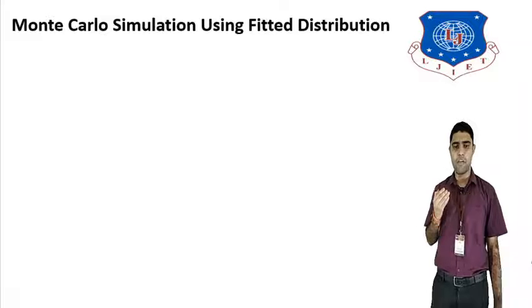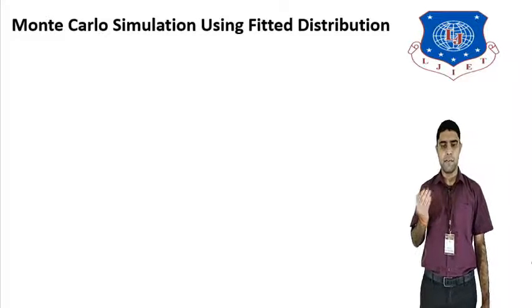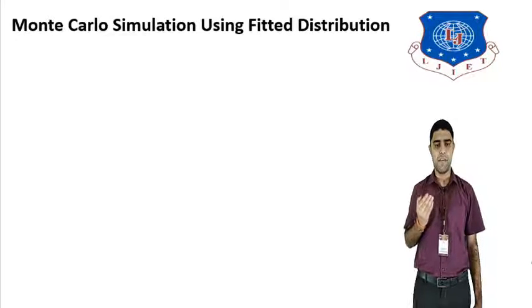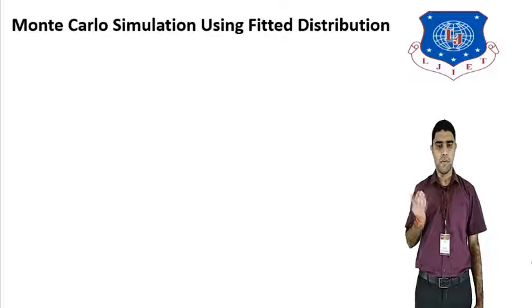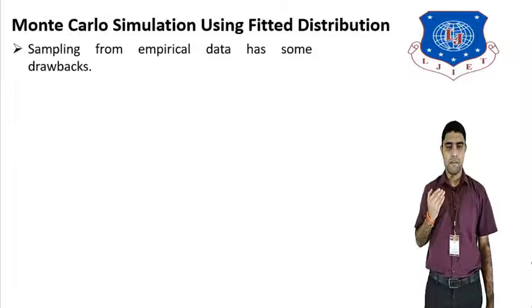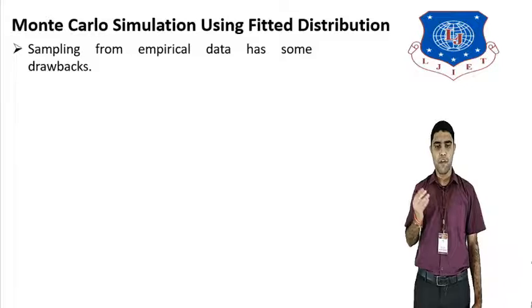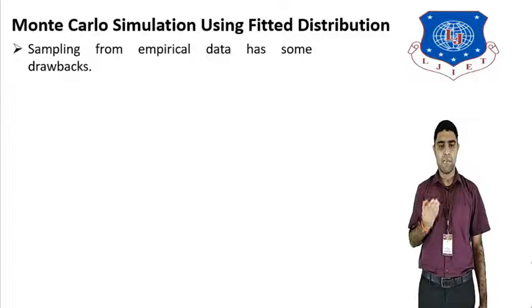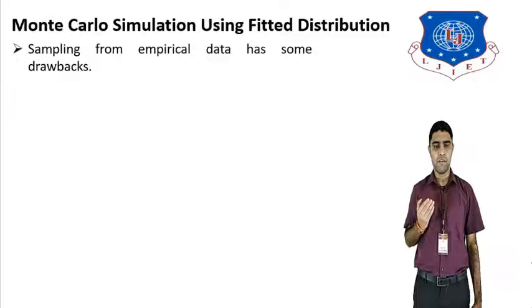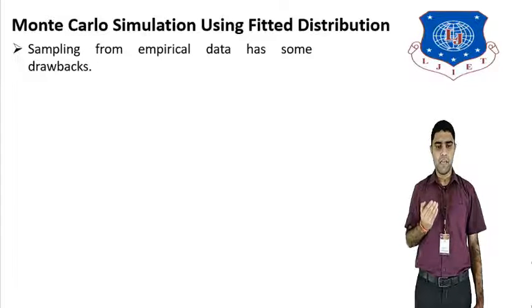Now we see the Monte Carlo simulation using a fitted distribution, and how a fitted distribution is applied in the Monte Carlo simulation. First, sampling from empirical data. The empirical data is important, and this is the drawback of sampling. Sampling is a type of process where we have to sample the data from the data set.